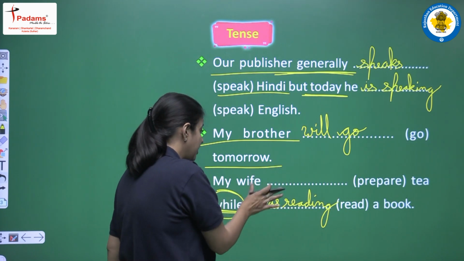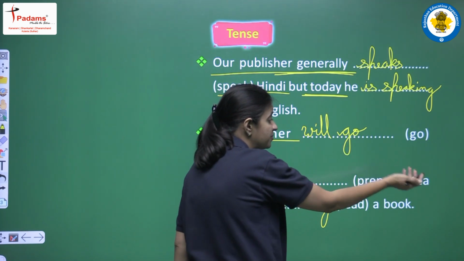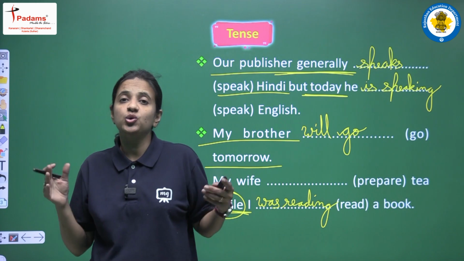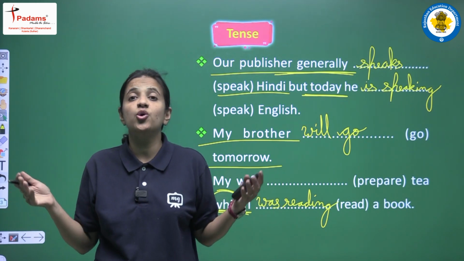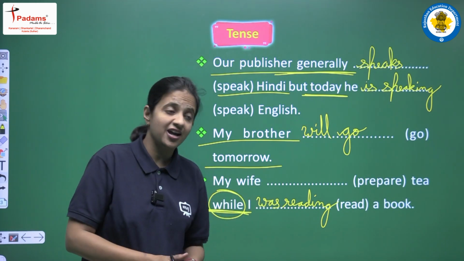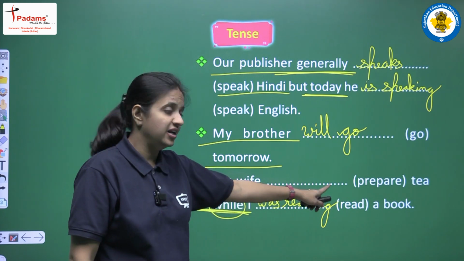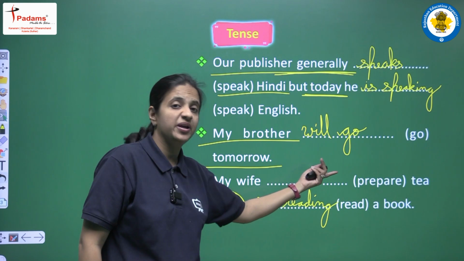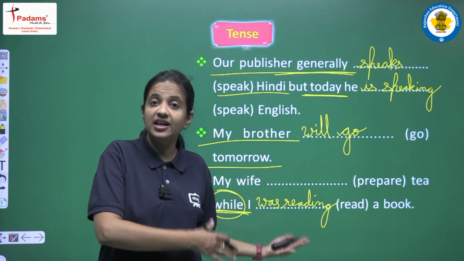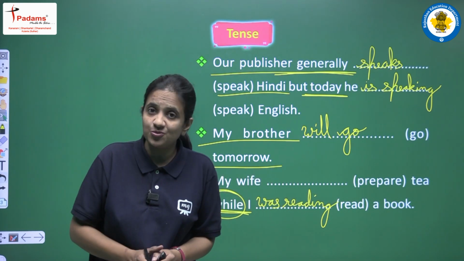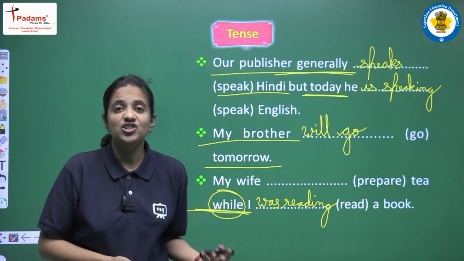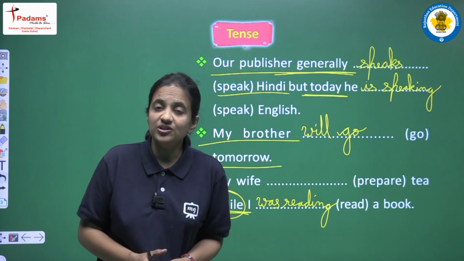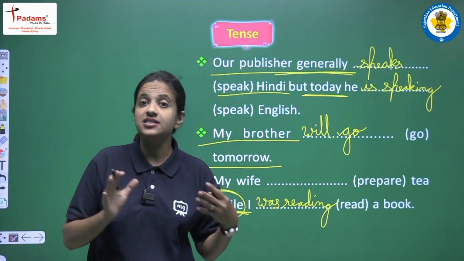So at that time, my wife was preparing tea. So these are the two different actions that were going on at the same time. When the speaker was reading a book, at the same time, his wife was preparing tea. Okay, so sentence पढ़ने के बाद ये बहुत हमें clearly समझ में आ जाता है कि जो दोनों actions हैं, right? They were going on, they were in progress at the same time.